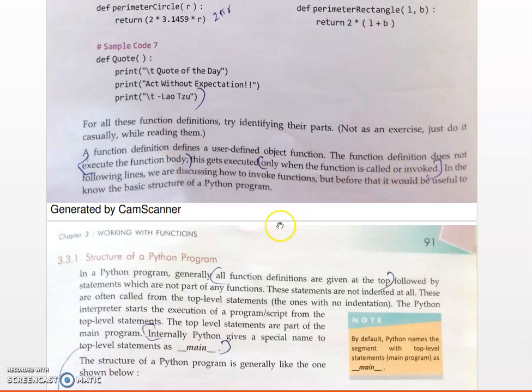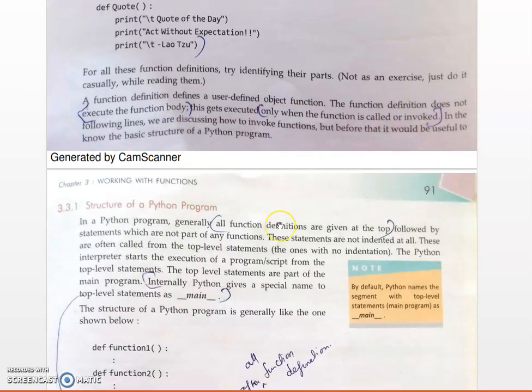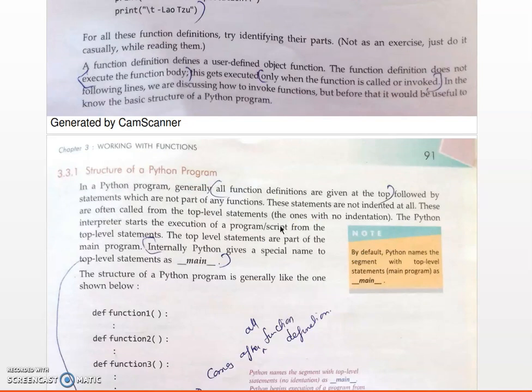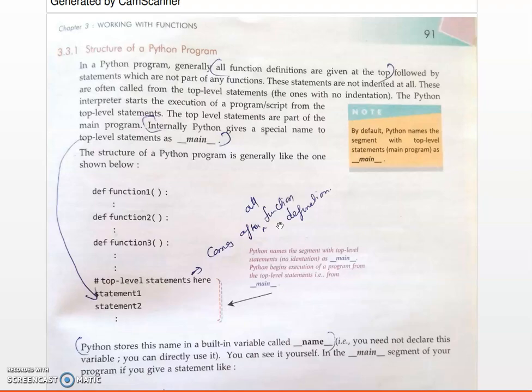You already know the calling statement, which is called the caller, and the function definition is called the callee. Then the structure of a Python program: you can define many functions inside a Python program. In a Python program, all function definitions are given at the top. The function header is not indented, while the statements within the function are indented.